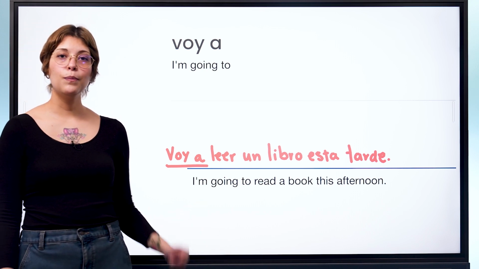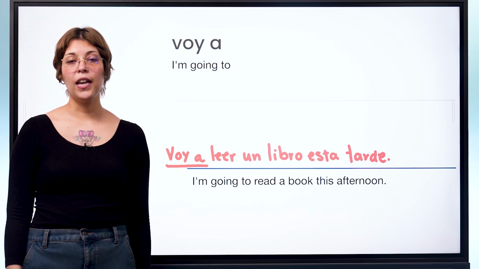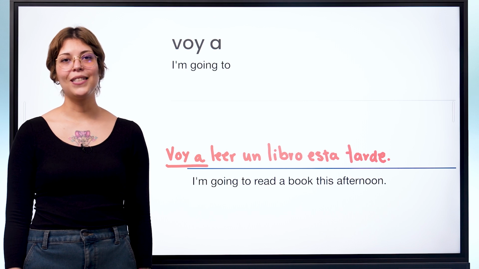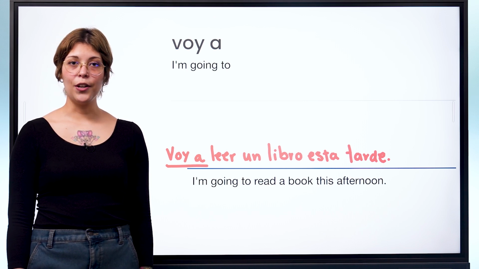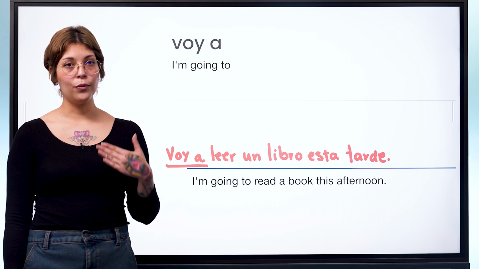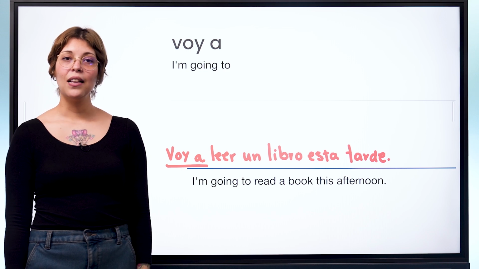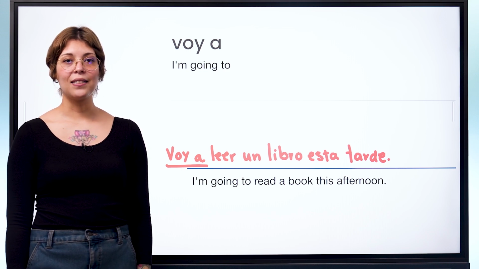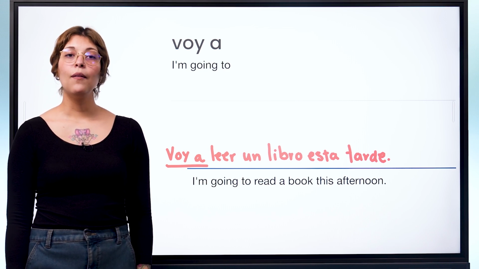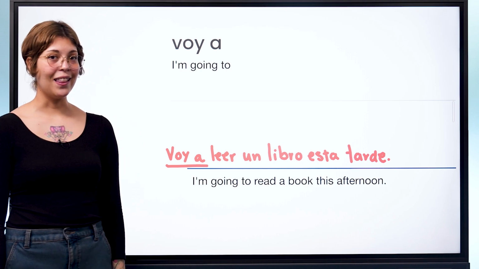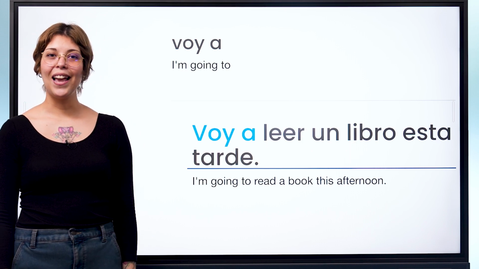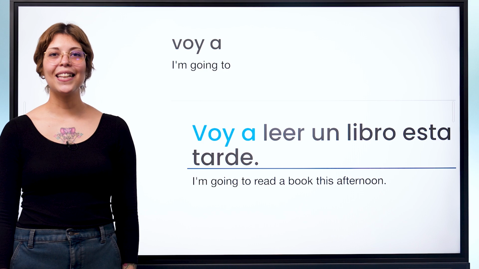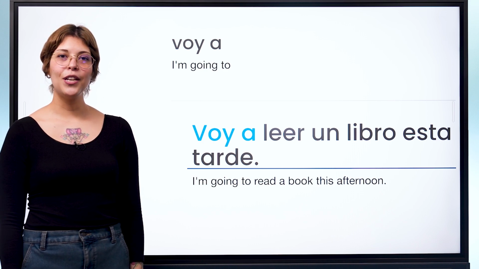Voy is the first person singular form of the verb ir, to go, in the present tense. It is used here because the subject is yo, I. Thus, voy a translates as I'm going to. Voy a leer un libro esta tarde. I'm going to read a book this afternoon.